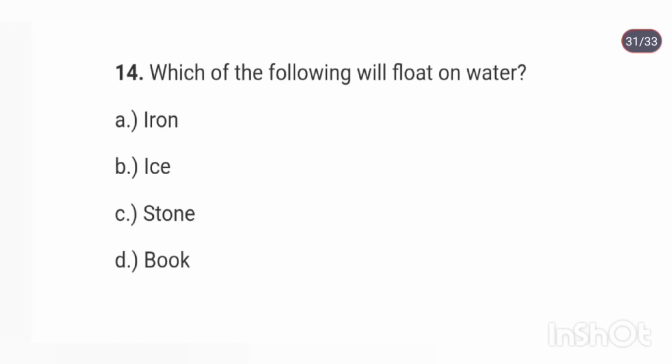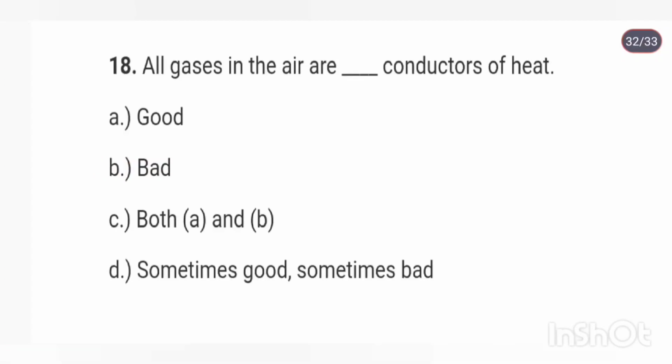Which of the following will float on water? Ice. Ice is lighter than water and thus will float on water. All gases in the air are dash conductors of heat. All gases in the air are bad conductors of heat. Air is a poor conductor because its molecules are not in constant contact with one another.